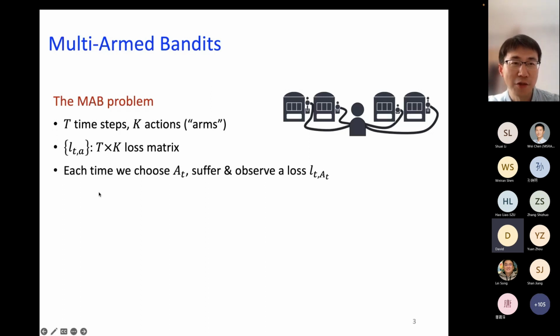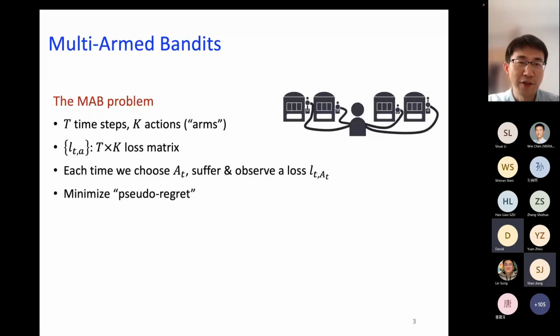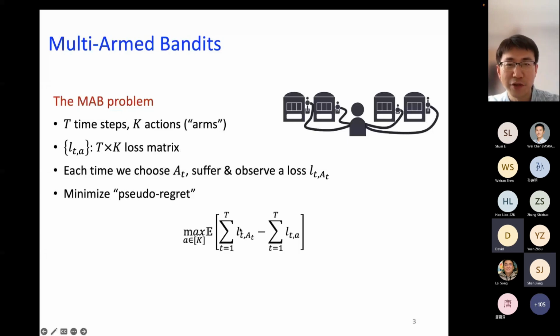And then the game is as follows. At each time we're going to choose one particular arm, denoted by A of t. And after we pull the arm, we're going to observe and suffer this particular loss, denoted by L of t comma A of t. And then our objective is to minimize the following definition of regret, which is the expected difference between the cumulative loss that we suffer minus the cumulative loss that would have occurred if we stick to a single arm.